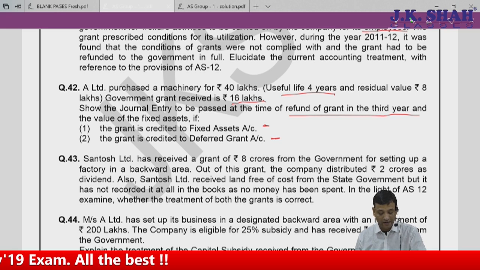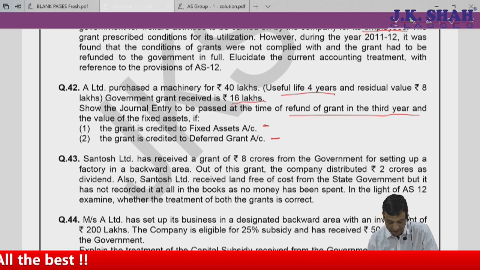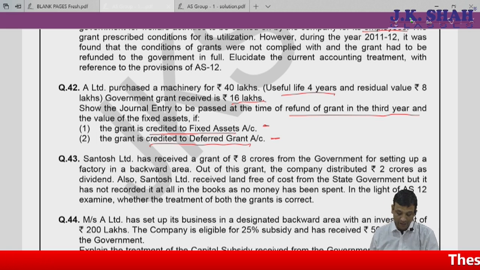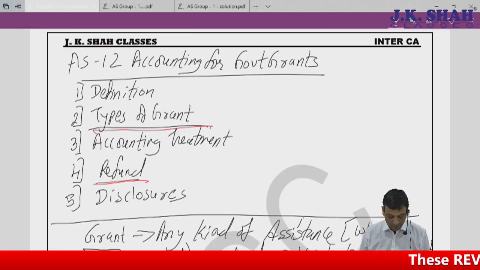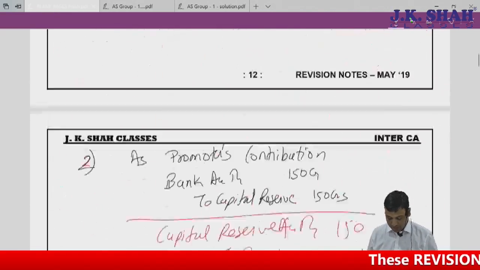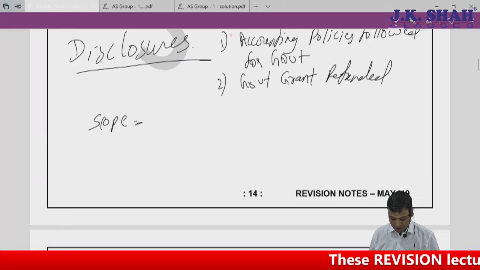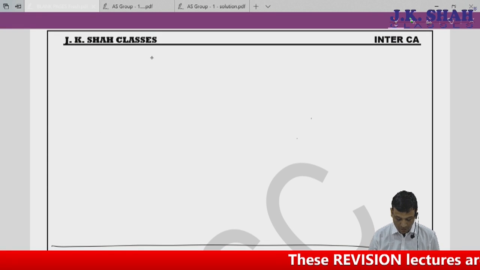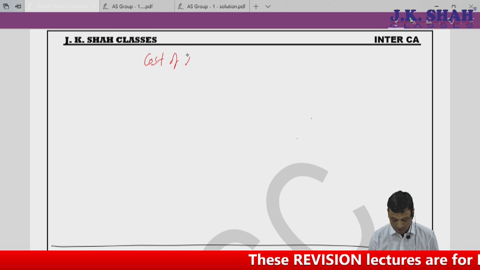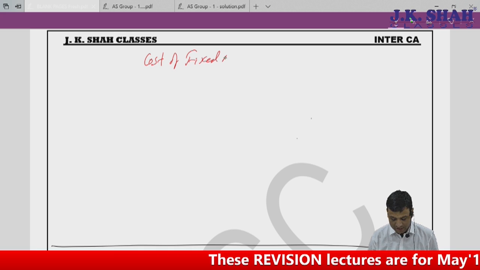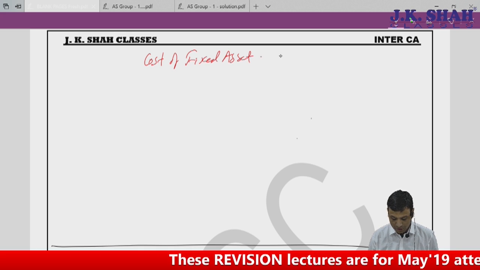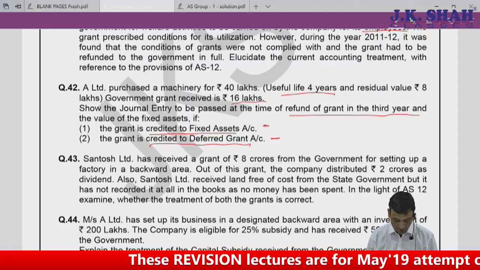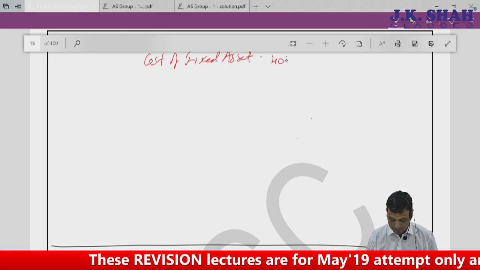So first of all, if we have reduced it from the cost of fixed asset, that is nothing but our capital approach, or in the revenue approach, we have credited it to deferred government grant account. How would this work out? You can just write it down and then look at the solution there. The cost of fixed asset is 40 lakhs.